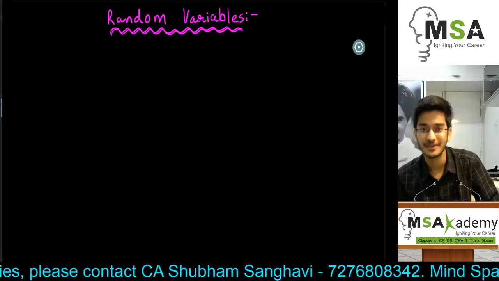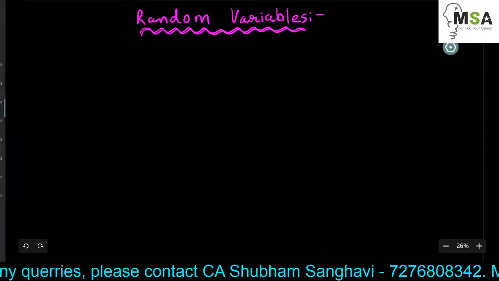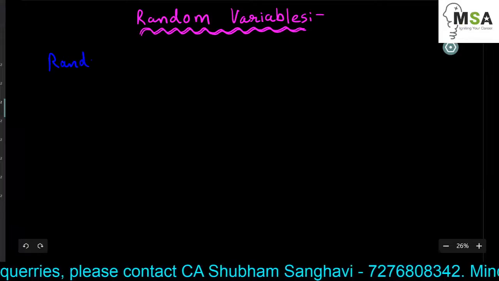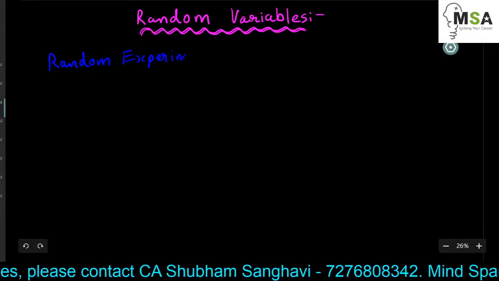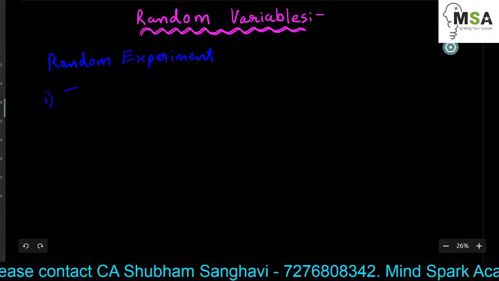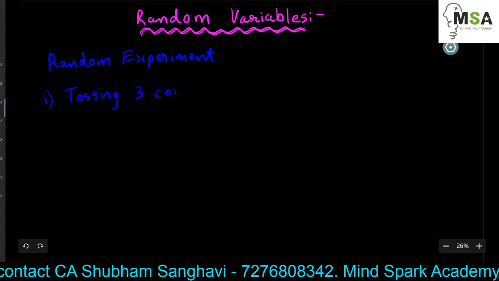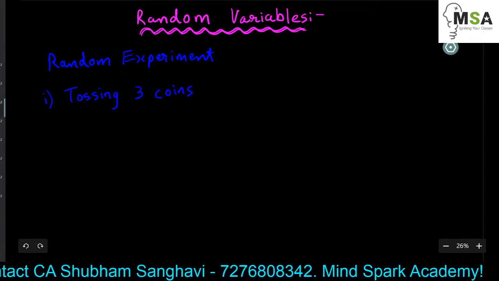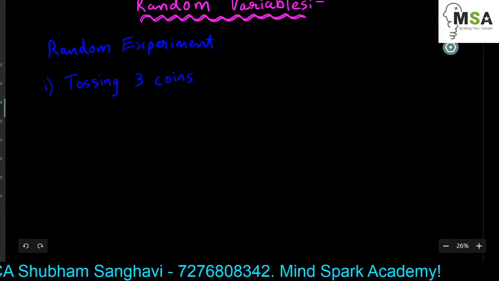So let's just jump into it. To understand the meaning of random variables, let's just take a random experiment for our example. Let's just take an example of tossing three coins together. Now, what are the different outcomes which we can get while we toss the three coins?